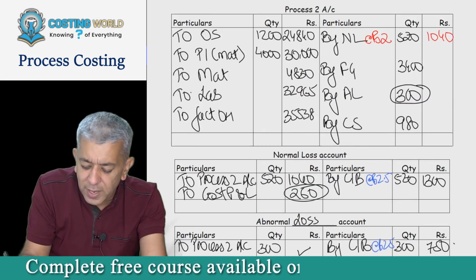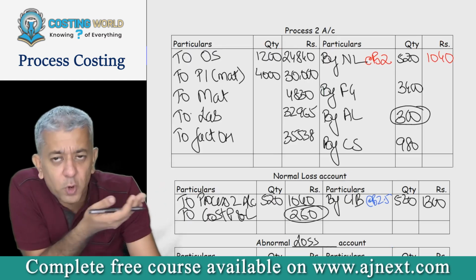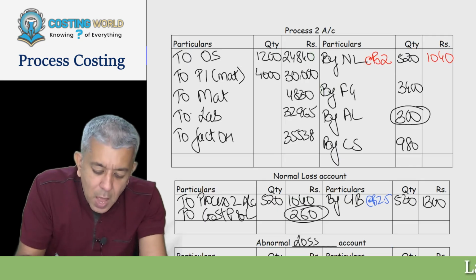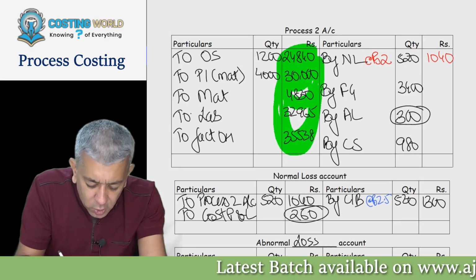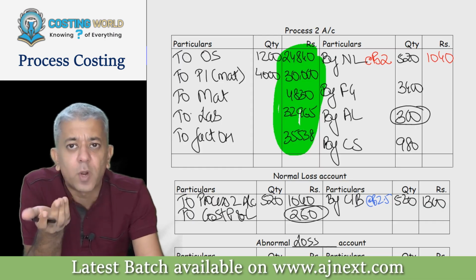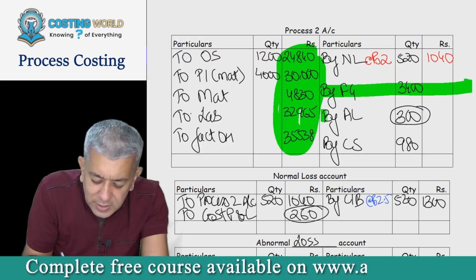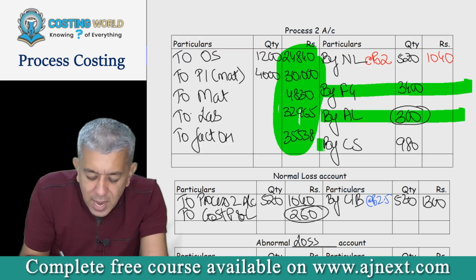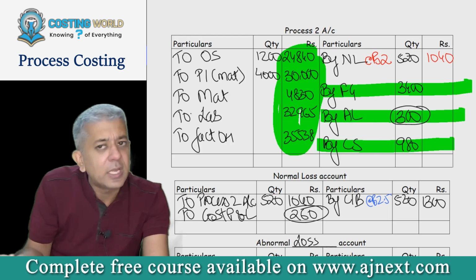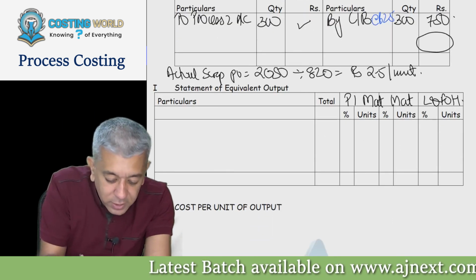So therefore what I'm going to be writing is a very simple thing. Goods, just a sec. If you have forgotten the explanation of yesterday, by incurring all these particular costs, in this particular case, what have you produced? Sir, I produced 3400 complete units. I destroyed 300 units and I had incomplete units of 980. These are the only 3 things that we are writing. Okay, so write down please.